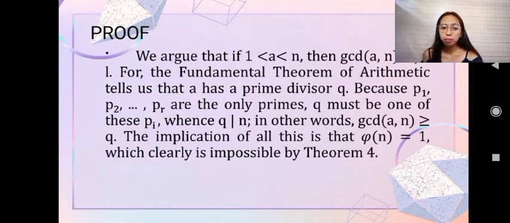For the fundamental theorem of arithmetic tells us that a has a prime divisor q, and because p sub 1, p sub 2, up to p sub r are the only primes, q must be one of these p sub i. Hence q divides a and n, in other words the GCD of a and n is greater than or equal to q. So the implication of all this is that phi of n is equal to 1, which clearly is impossible by theorem 4.